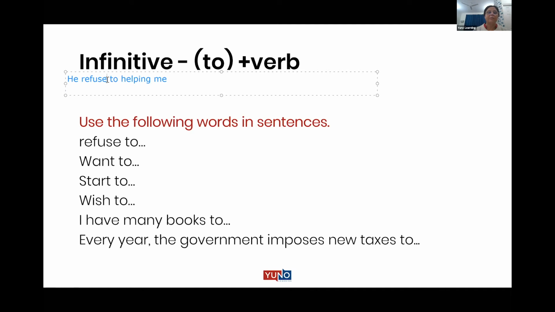He probably refused yesterday or whenever it was. Either he refuses to help me, or he refused every time I asked him, but we cannot put helping over here. It has to be help. It cannot be to helping. I wish to study French language.